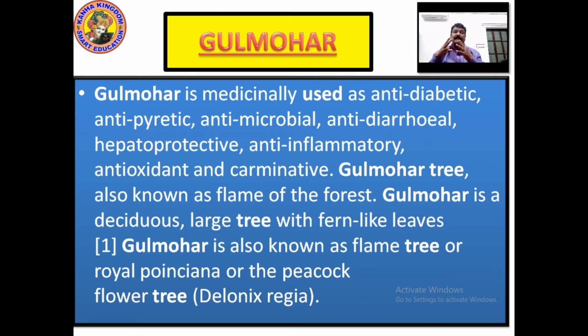The gulmohar tree is also known as flame of the forest. Gulmohar is a deciduous, large tree with fern leaves. Gulmohar is also known as flame tree or royal poinciana. In English it is called poinciana or peacock flower tree. It's called the peacock flower tree, Delonix regia.